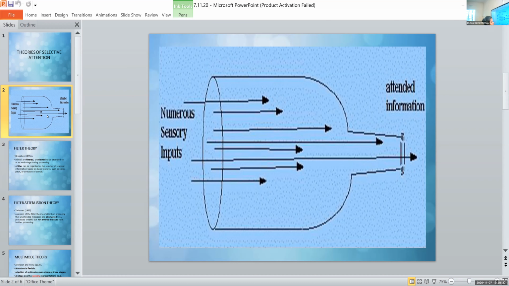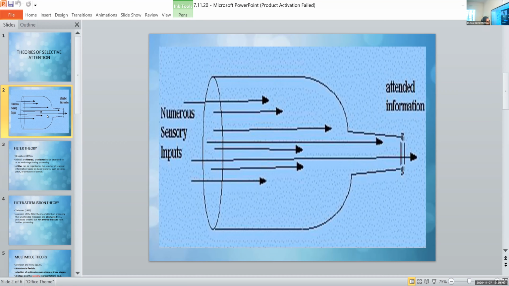That is, attention depends upon the information which manages to pass the filter at the bottleneck. Only the information or input that manages to cross that filter is attended to. Understood? I'll give you an example.